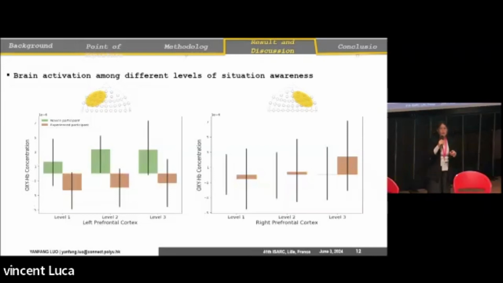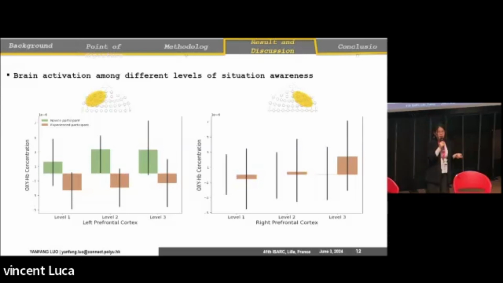On the contrary, when we go to the right prefrontal cortex, the novice participants almost do not have more neural activation in the right prefrontal cortex, but the experienced ones continue to have activation in the right prefrontal cortex. So what does it mean?